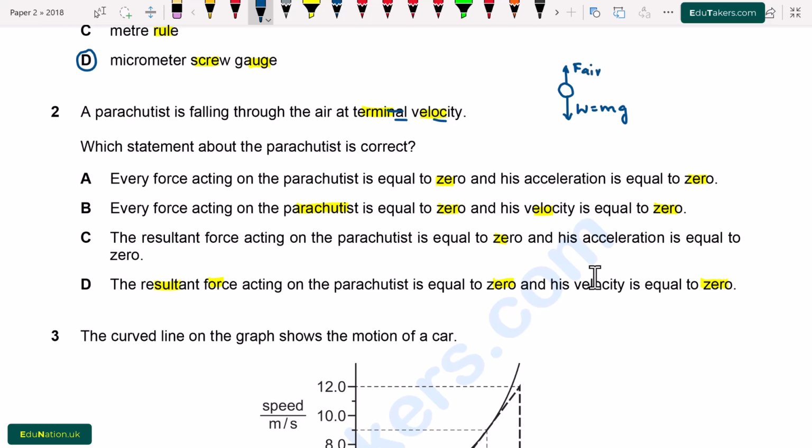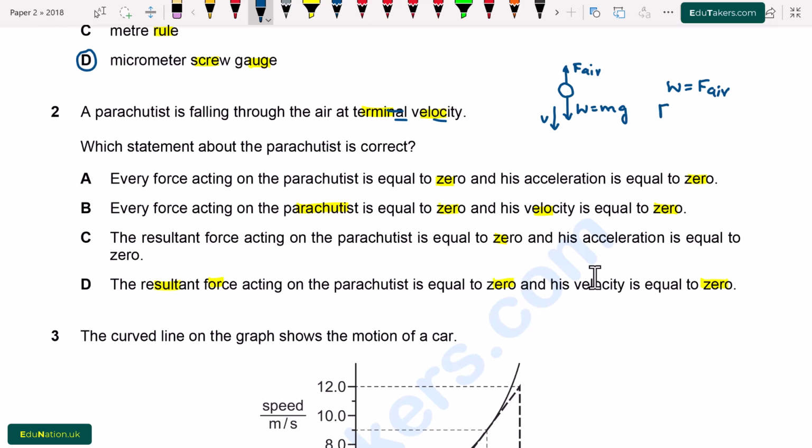When the body falls, the velocity increases. With the increase in velocity, the force acting in upward direction, which is due to the air resistance, also increases. When the weight becomes equal to the upward force, the body moves with constant speed.